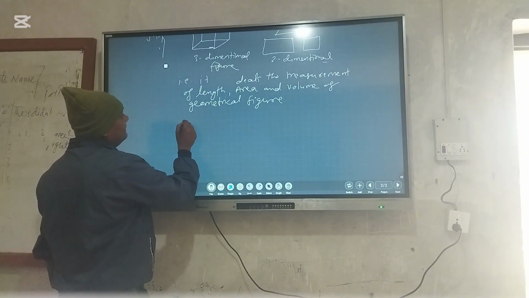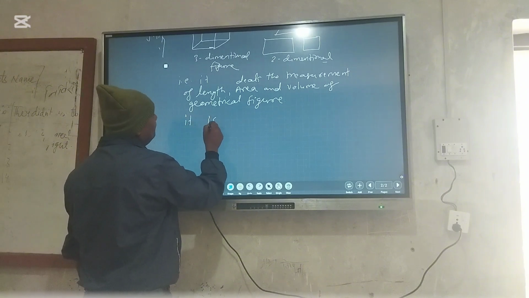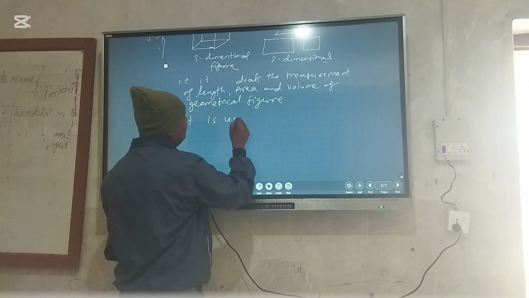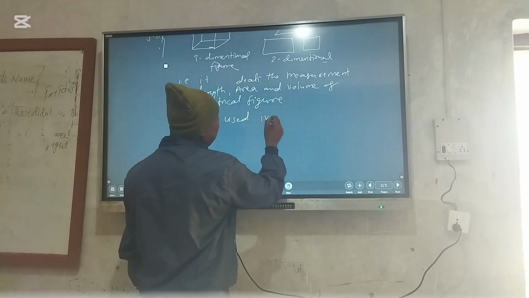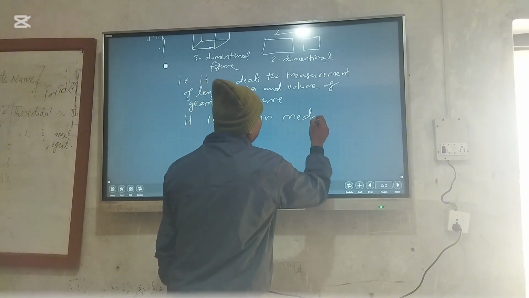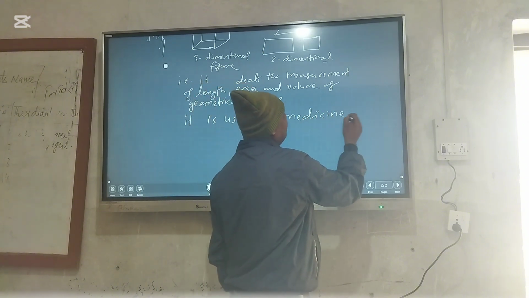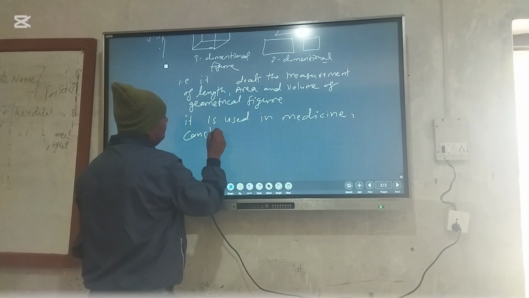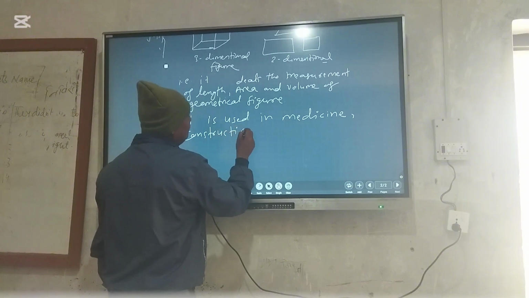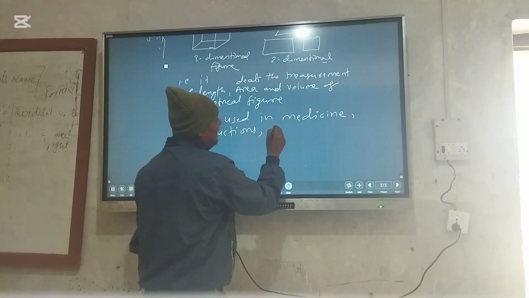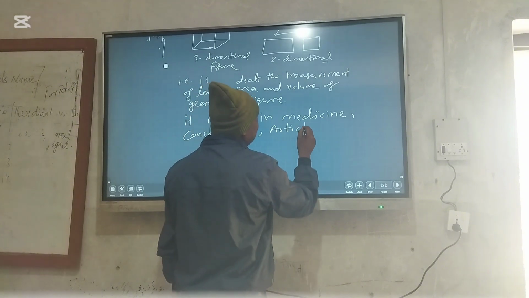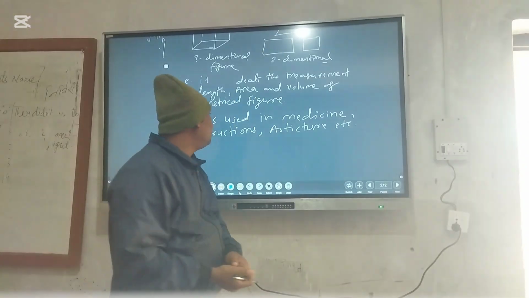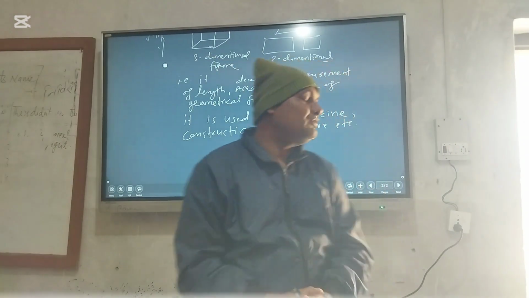And where is mensuration used? It is used in medicine, construction, architecture, etc. That means what is the scope of mensuration?